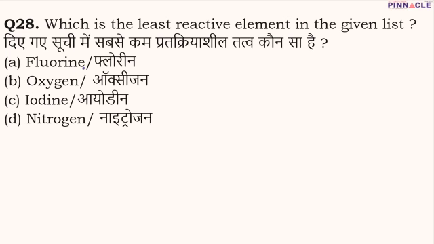So altogether we have four options: fluorine, oxygen, iodine and nitrogen. If we compare these, then out of these, fluorine, iodine and oxygen are highly reactive. As compared to all these three, nitrogen can be selected as the least reactive element. Therefore D is going to be the correct option.